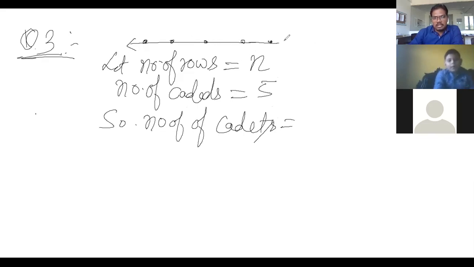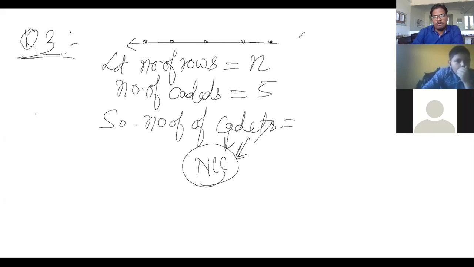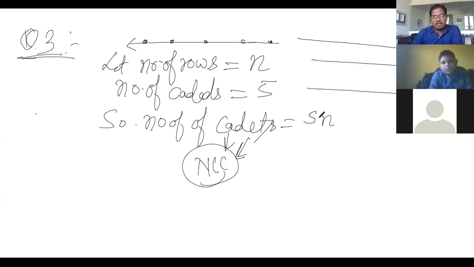Cadets means NCC cadets, you can consider them as soldiers. Soldiers marching in a row, 5 in this row, 5 in another row, 5 in another row. So there will be n rows. So the total number of cadets is equal to 5n.